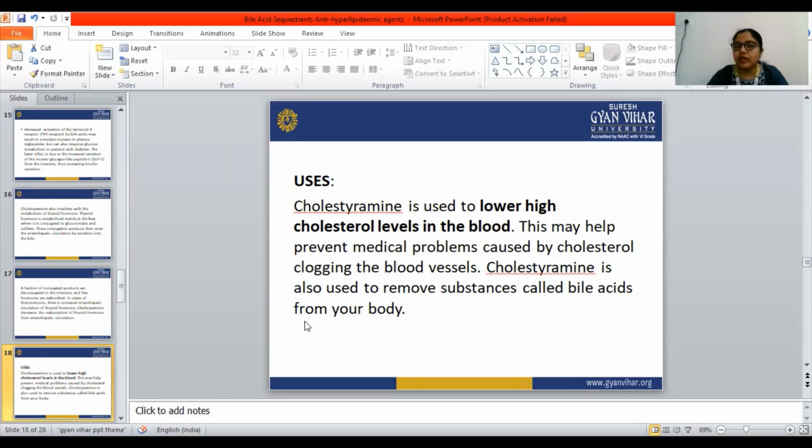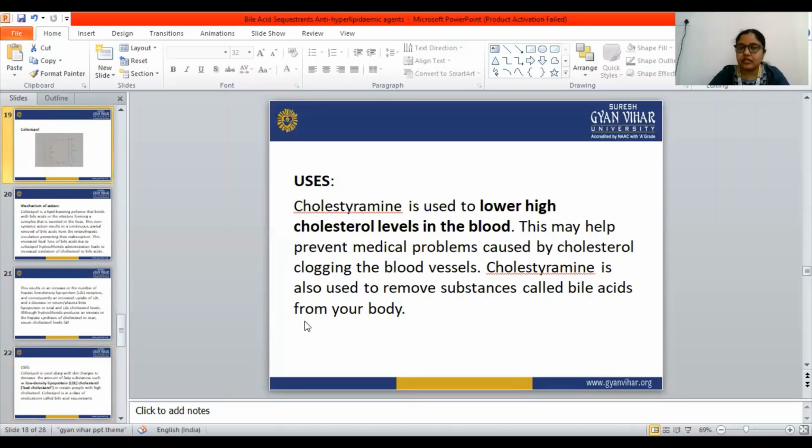Cholestyramine is used to lower high cholesterol level in the blood, and this may help prevent medical problems caused by the cholesterol clogging the blood vessels. Okay, the cholesterol clogging of the blood vessels is also treated by this cholestyramine. The cholestyramine is also used to remove substances called bile acid from the body. So this is all about the cholestyramine.